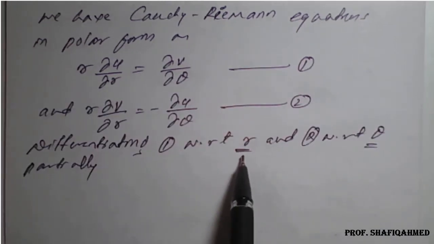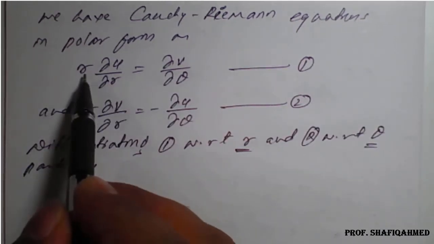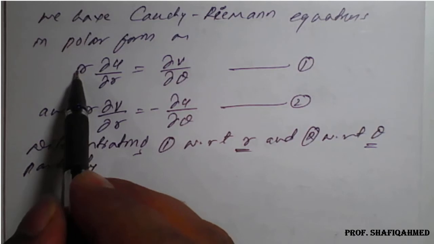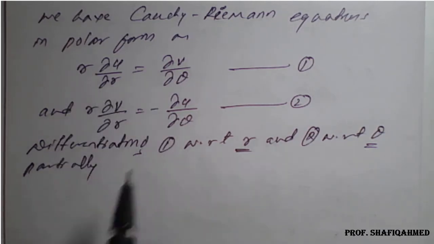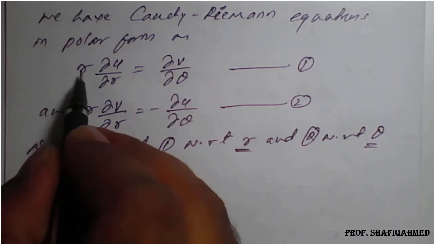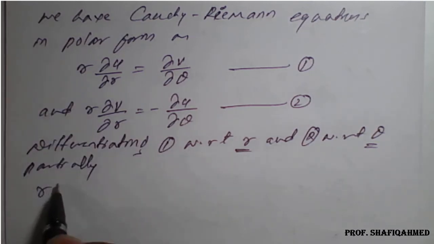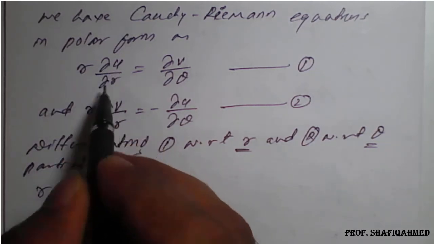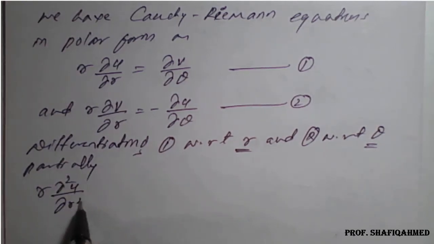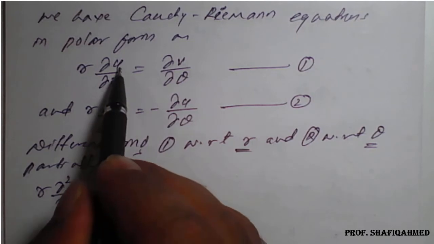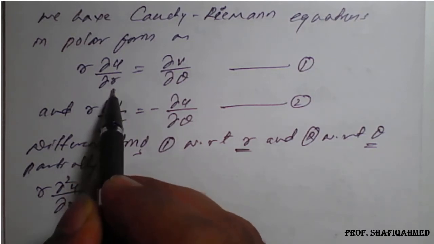While differentiating with respect to r, on the left hand side we'll go for the product formula, because r is a function here also. So we'll keep r as it is in the left hand side. Partial derivative of dou u by dou r with respect to r becomes dou square u upon dou r square, plus keep dou u by dou r as it is.